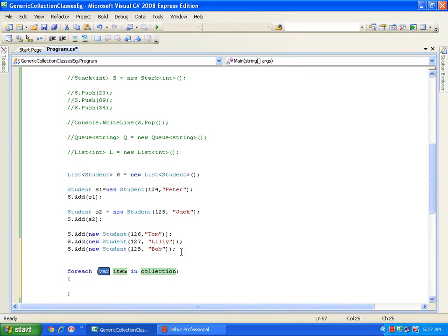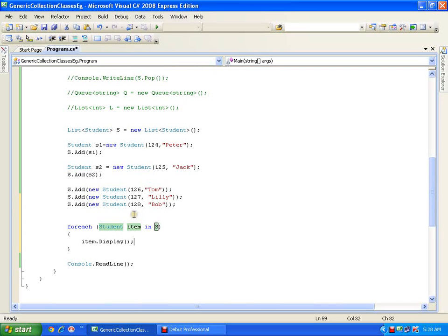Now this time my type is a student, item in my collection S, and I will say item dot, I'll call the display method. So every time it takes out the object, first object 124 Peter, it is going to display that. So I have all the objects as a list.